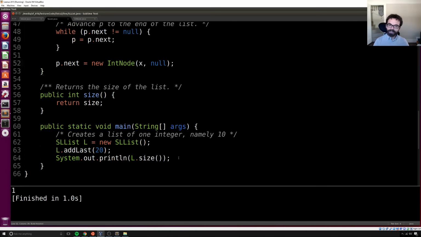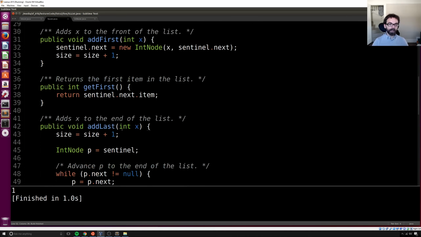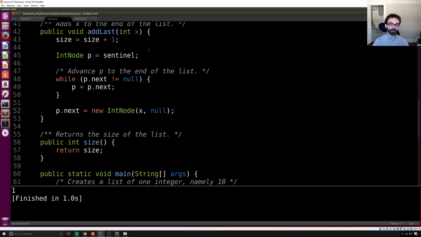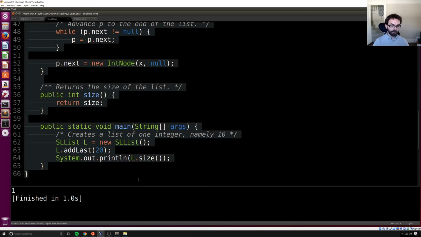Now, was that easier? It might have seemed harder. It seemed like we had to do a lot of changes, that it seemed complicated, that we had something that already worked before. But in larger systems, I promise you that this will make your life easier. And when you get to building the linked list-based deque in Project 1, I highly recommend that you build it using sentinel nodes like this.